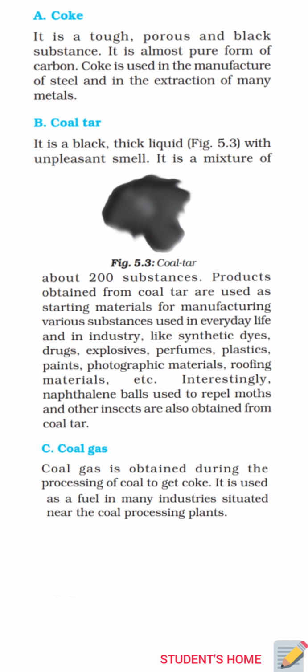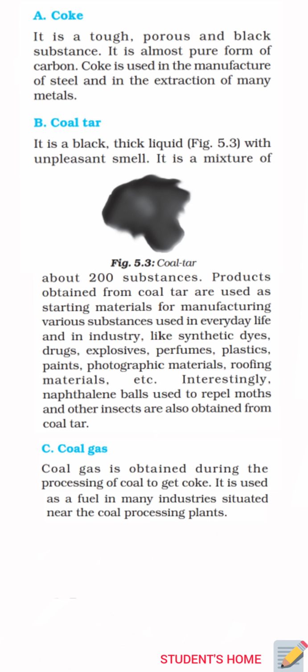Coal tar is our next topic. It is a black thick liquid with an unpleasant smell. Unpleasant means that we will not like it, so that kind of smell is known as an unpleasant smell. It is a mixture of about 200 substances. Products obtained from coal tar are used as starting materials for manufacturing various substances used in everyday life and in industry, like synthetic dyes, drugs, explosives, perfumes, plastics, paints, photographic materials, roofing materials, etc.